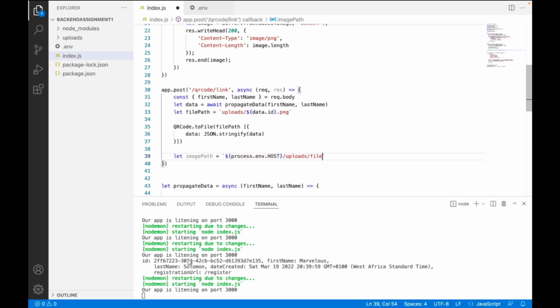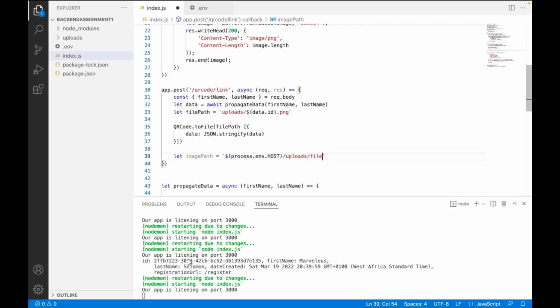Okay, good. So we're able to get the image. Unfortunately, we have undefined.png. Let's see. Undefined. Okay, so something is wrong. Data.id is giving us undefined. Let's see what the QR code looks like. Okay, so if the QR code is looking like this, it means the ID should be there, but we're not getting the ID.